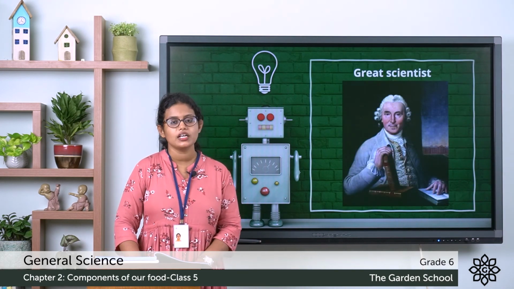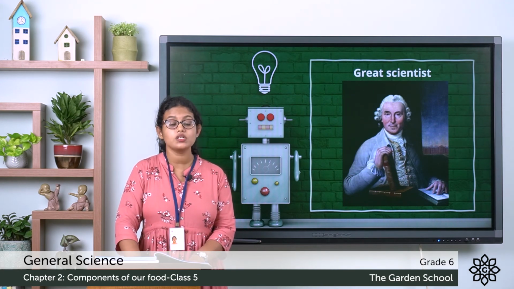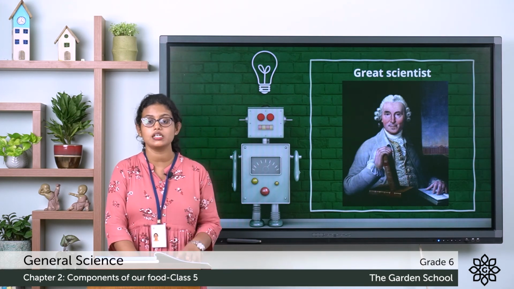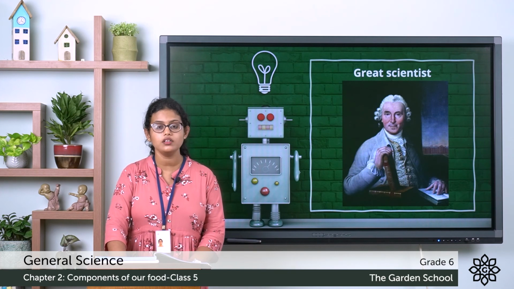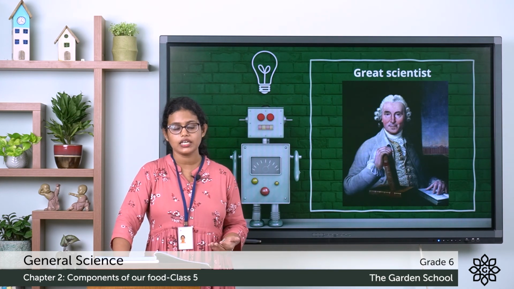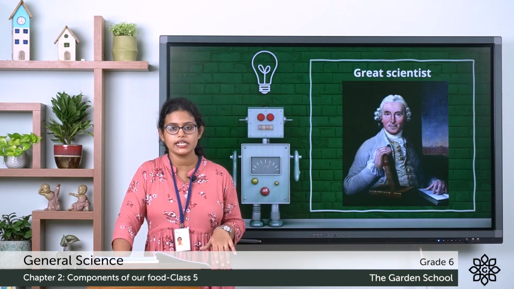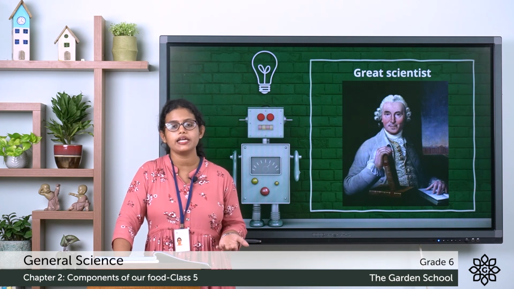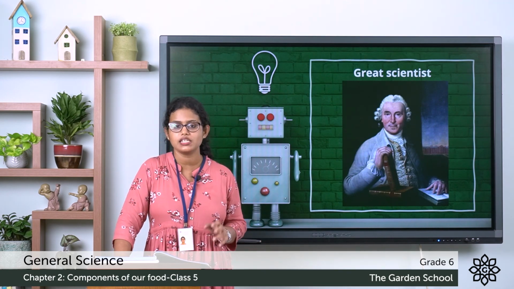Now, about the great scientist named James Lind. He was a Scottish physician by profession. And he is the first one to state that scurvy can be cured by the intake of citrus fruits. Scurvy, as we discussed, that is because of the deficiency of which vitamin? Vitamin C. So he is the one to state that this disease can be cured by the intake of citrus fruits like lemons, oranges, etc. So, that is about great scientist James Lind.